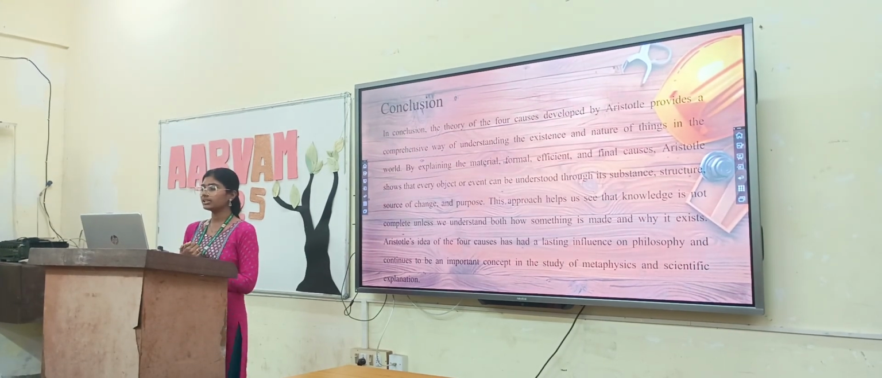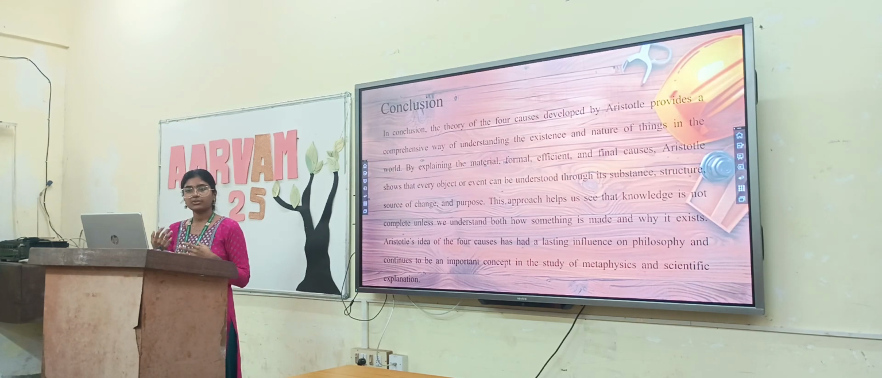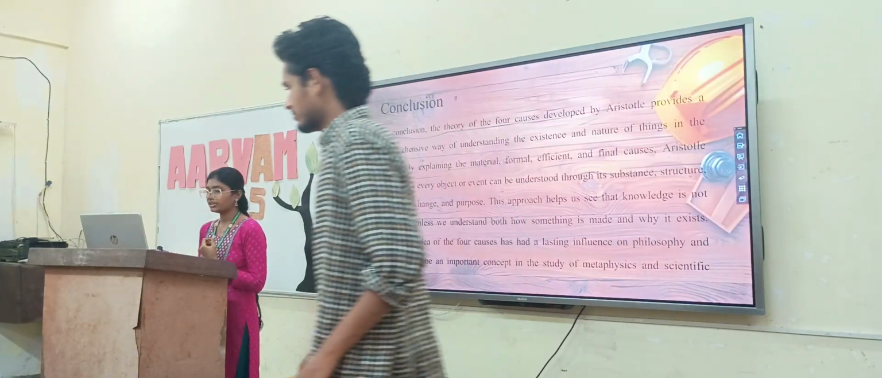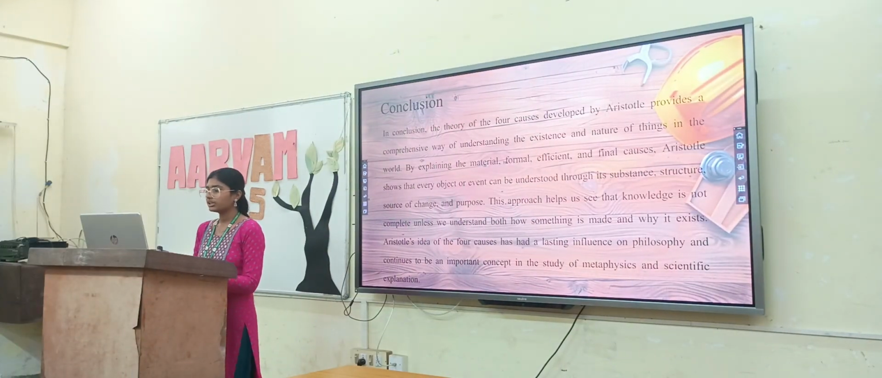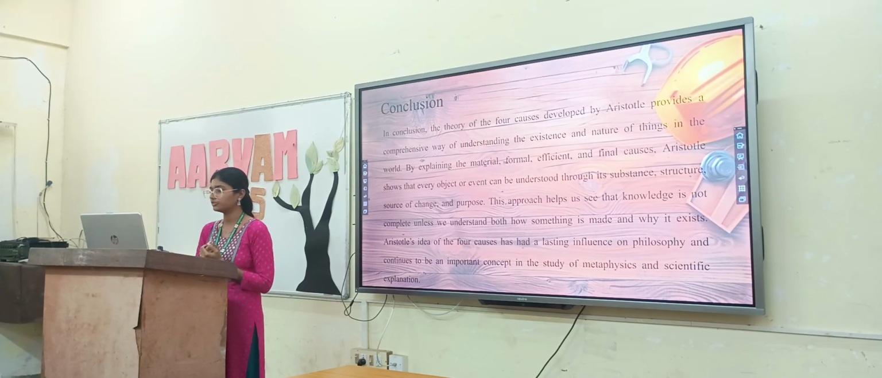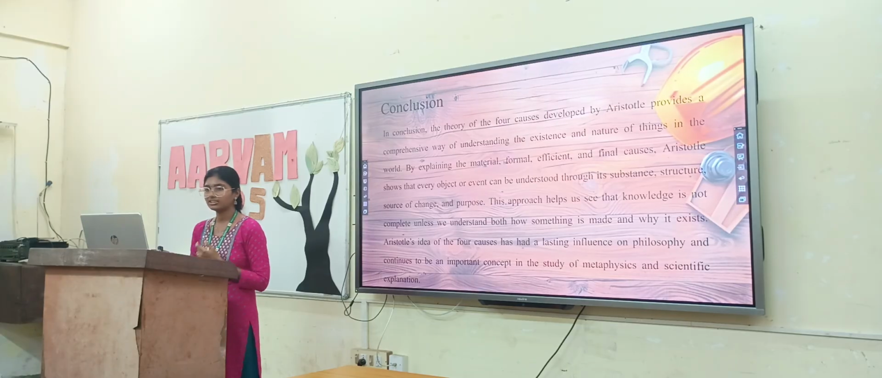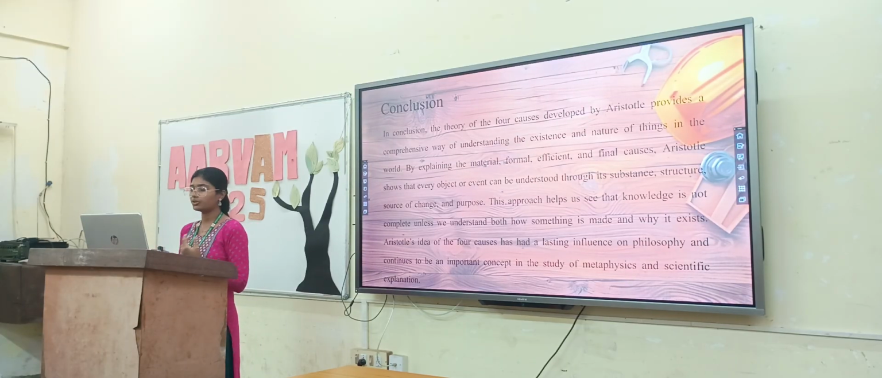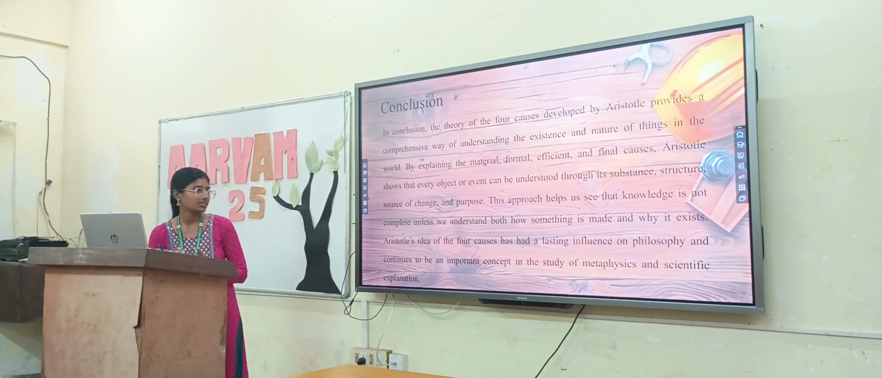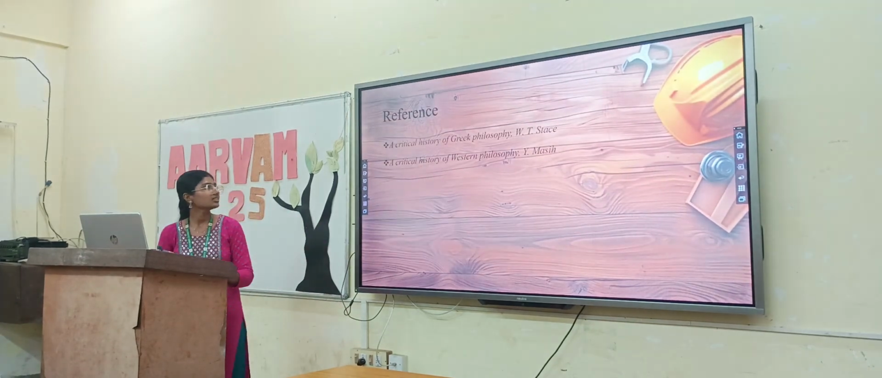Conclusion. In conclusion, the theory of four causes proposed by Aristotle provides us an understanding of the existence and nature of things in the world. By explaining the material, efficient, formal, and final causes, Aristotle showed that every object or event in this world can be understood through its substance, structure, purpose, and source of change. It helps us to know that knowledge is not complete unless we understand why an object exists and how it comes into existence. Aristotle's idea of four causes has influenced philosophy in many ways, and it is still an important concept in scientific explanations also. These are my references.